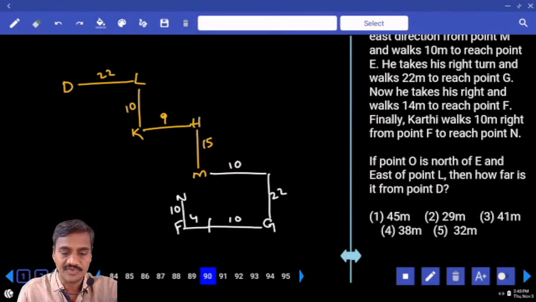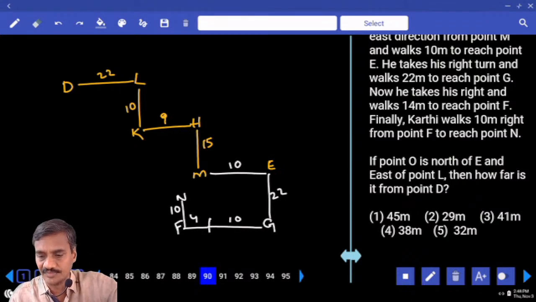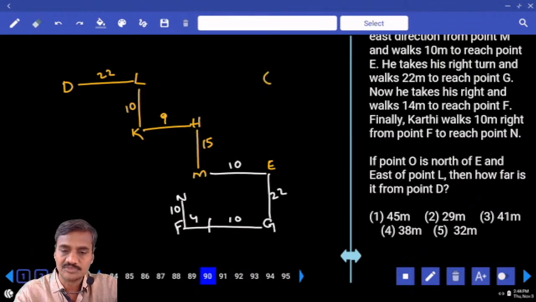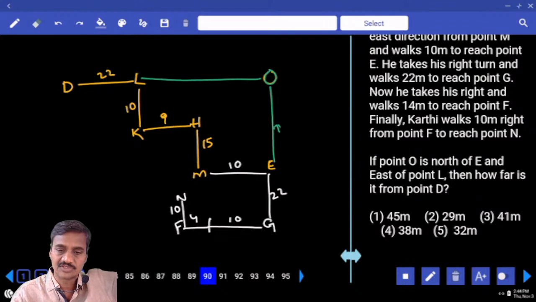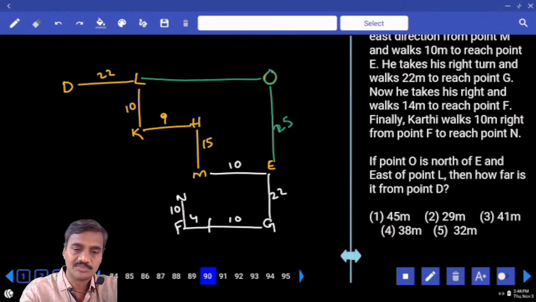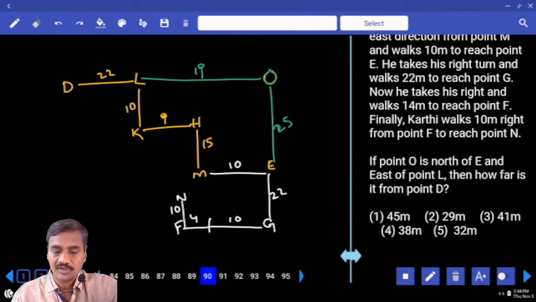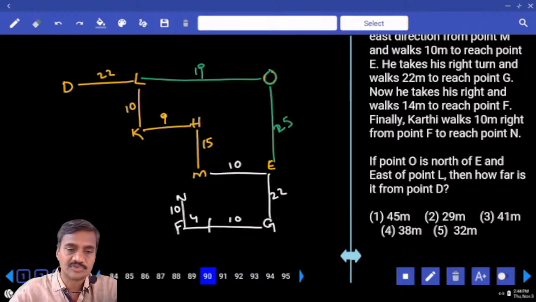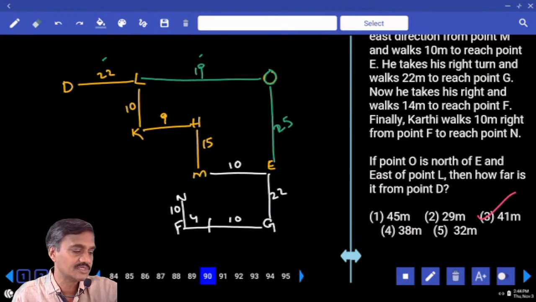If O is to the north of E, where is this E? And if O is to the north of E and east of L, that means O must be at this place. That means these two must be in a horizontal and vertical straight line. Then what is the distance we have? This is 15 plus 10, 25 meters. Now this is how much? 9 plus 10, 19 meters. Then how far is O from point D? The distance is 22 plus 19. 22 plus 19 is how much? 41. That is choice 3, question number 90.